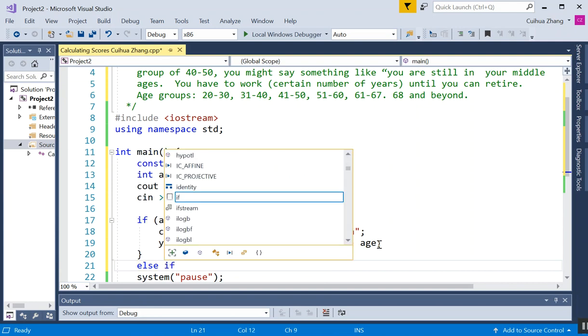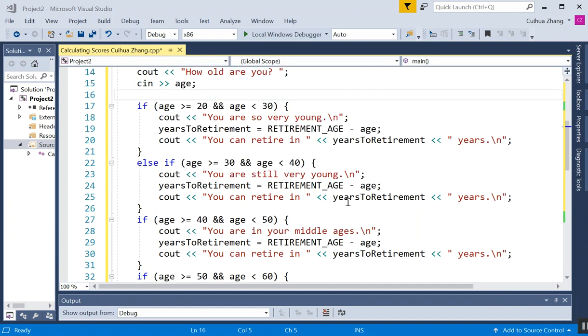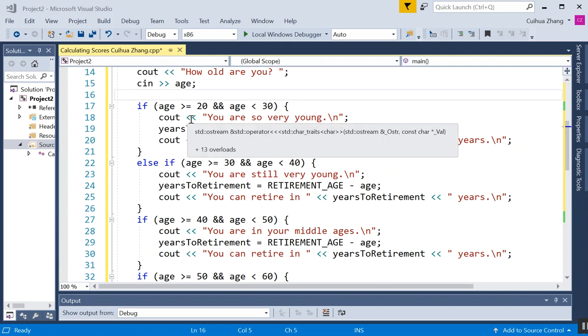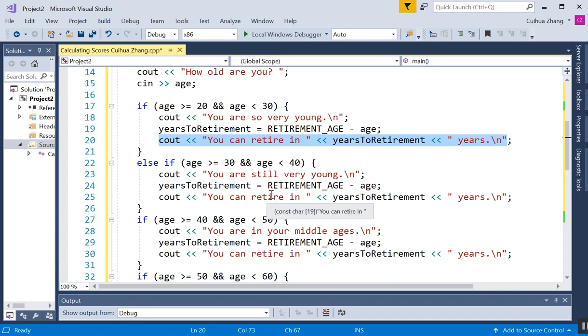So we use else if and the condition. I will keep doing this and then we will be done with this if-else statement. I will do it off the record. Okay, that is a lot of typing. I changed this to age is greater than or equal to 20 and age is less than 30. And I say you are so very young, and then calculate the years to retirement, and then say you can retire in this many years. Else if age is in this group, you do this. Okay, you just keep going.